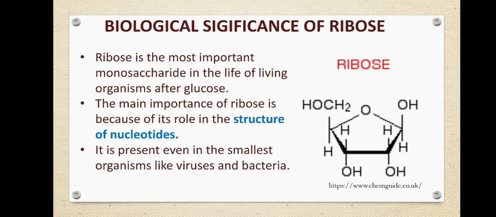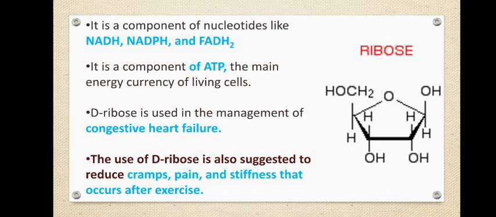Similarly, ribose is also important because it forms the structure of nucleotides. You have studied RNA, ribonucleic acid. There, ribose sugar is present, whereas in deoxyribonucleic acid, deoxyribose sugar is present. RNA is present even in viruses and bacteria. Like you have seen RNA viruses, their genetic material itself is RNA.